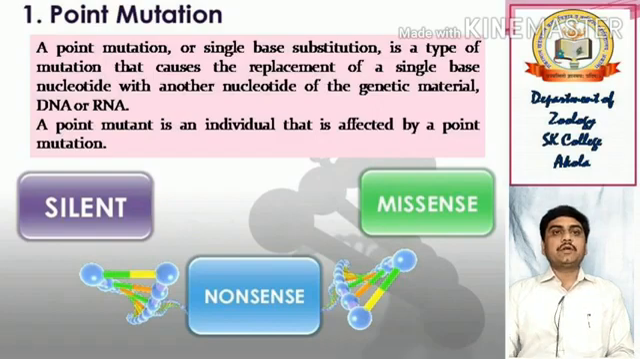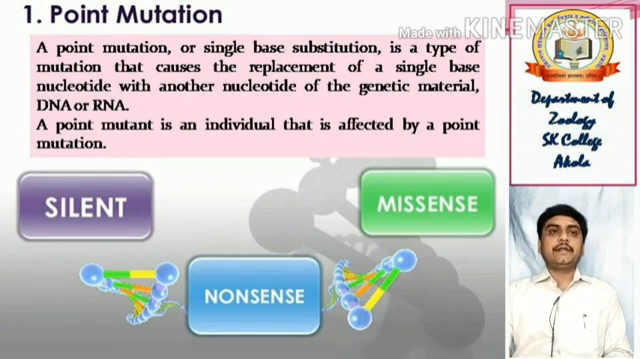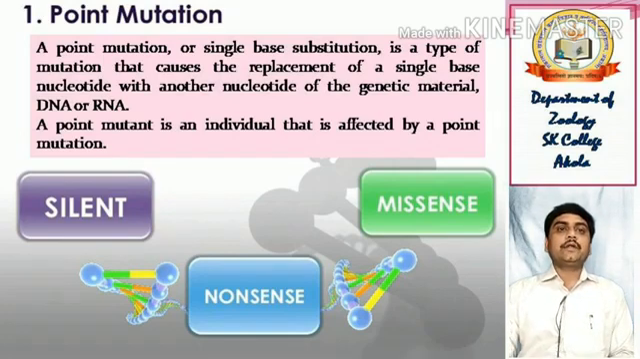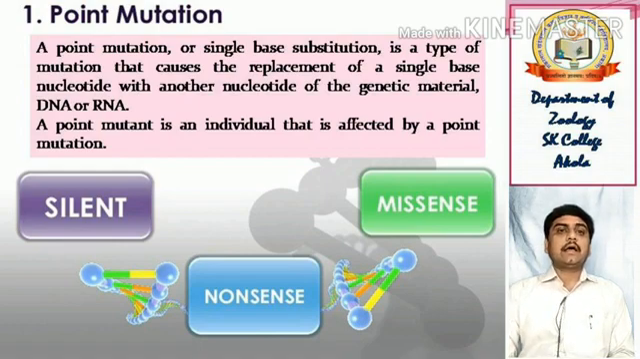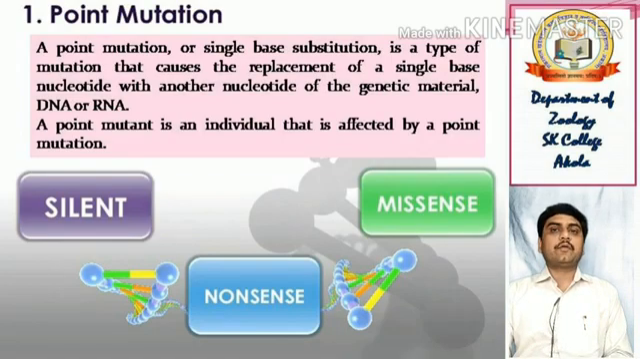A point mutation or a single base substitution is a type of mutation that causes the replacement of a single base nucleotide with another nucleotide of the genetic material, that is DNA or RNA. A point mutant is an individual that is affected by a point mutation, and as already discussed, it again has three types: the silent, the missense type of mutation, and the nonsense type of mutation.